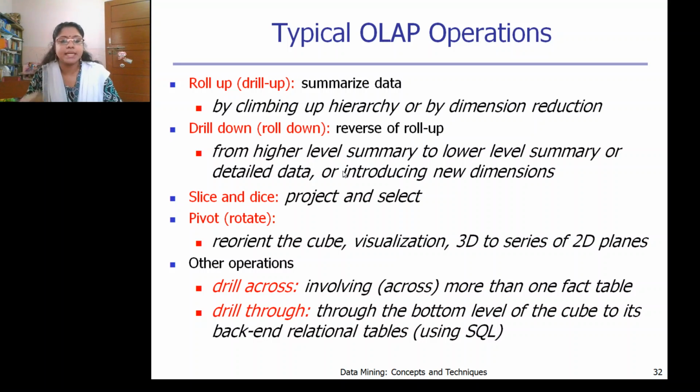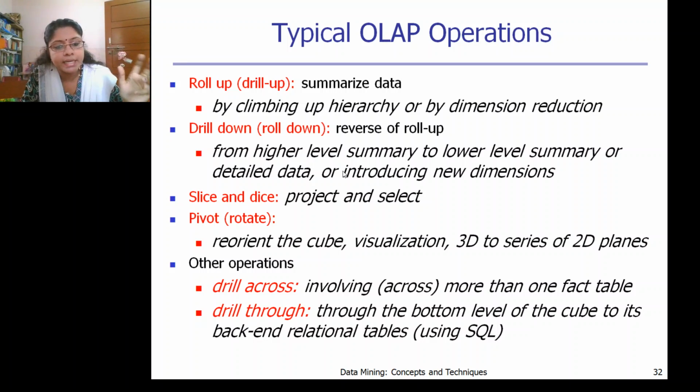Next is project and select. Project and select means we are projecting: you have a particular query for this particular quarter, for this particular product, and you want to know what the result or the analysis is. So those things we are projecting and selecting in this one, that is in slice and dice. And the next one is pivot or rotate.